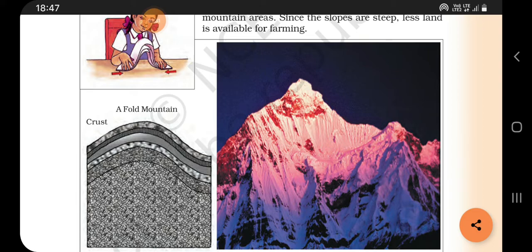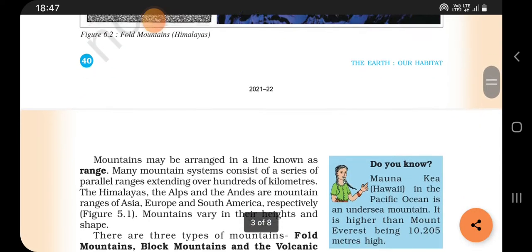Mountains, they are the storehouse of water. And the mountains have a rich variety of flora and fauna. Different types of plants and animals that we can see in these mountains. And mountains provide an idyllic site for a tourist. And they visit the mountains for their scenic beauty. Okay, these are the topics that we learned.